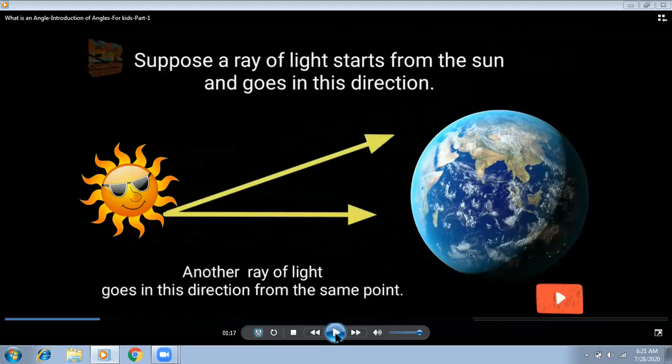Look, they're saying suppose a ray of light starts from the sun and goes in this direction, and another ray of light goes in this direction from the same point. Can you see that two rays are emerging from the sun and reaching towards the earth? Look, they both are emerging from the same point.